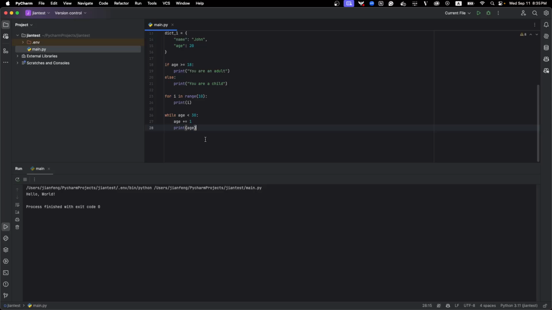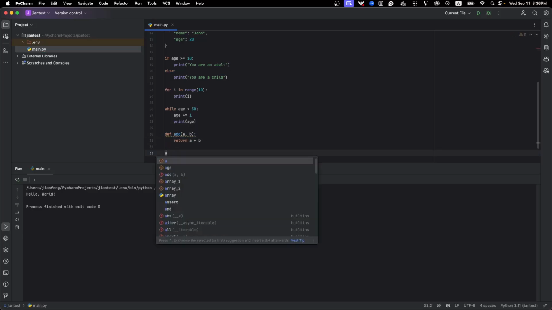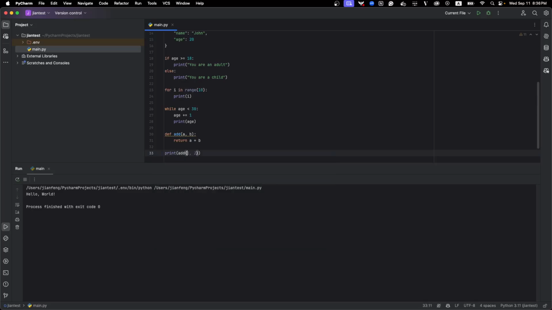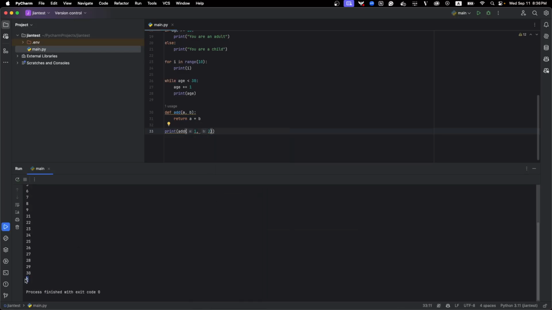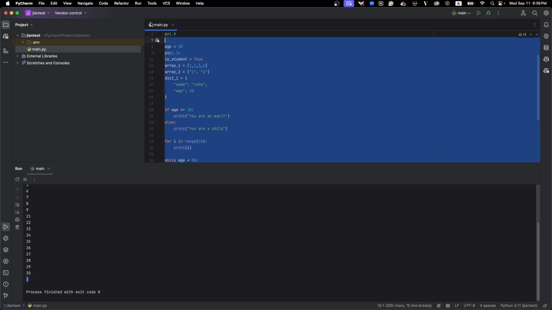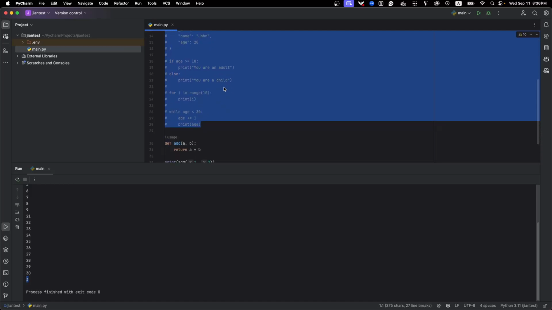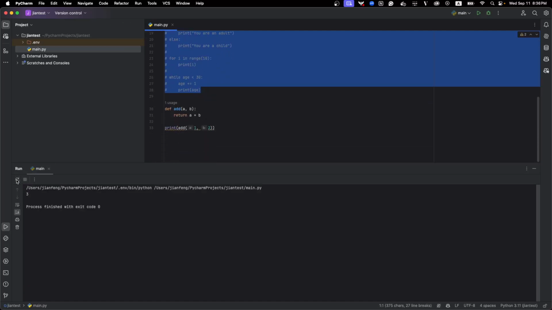Also, to define a function, we just use the syntax def and define a function like this. To call the function, we just print add 1 and 2. If we run it, you see the result is 3, right? So let's comment out all the unrelated code. Now if I rerun it again, you see the result is 3, which is a plus b, which is 1 plus 2.